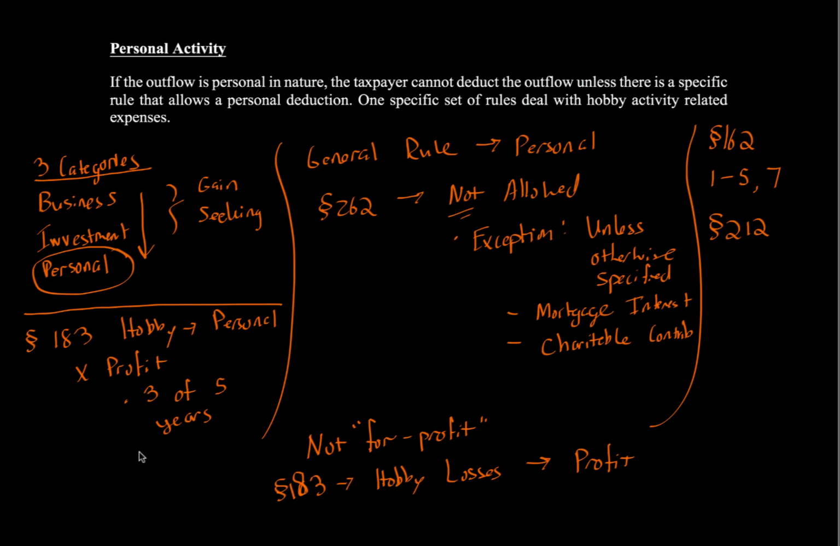If you are considered a hobby, you can take deductions up to the amount of income. This is important. You can take deductions up to the amount of income, but you can't go above that. So you basically cannot have a negative amount. So deductions up to the amount of income.